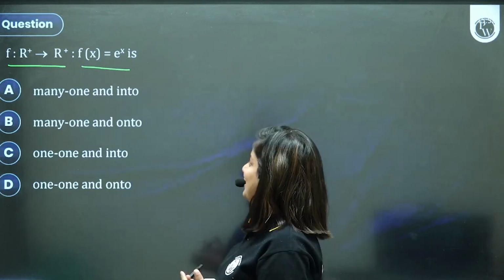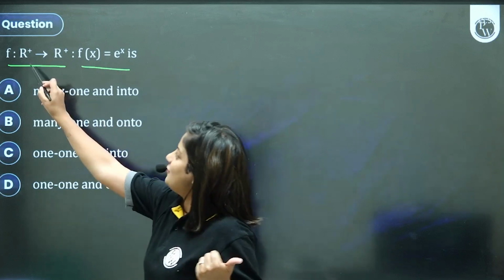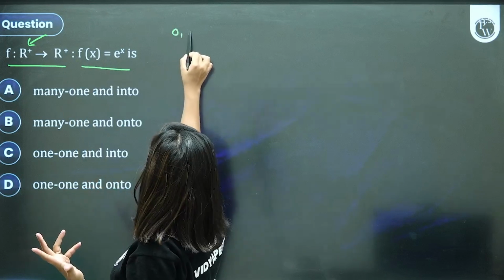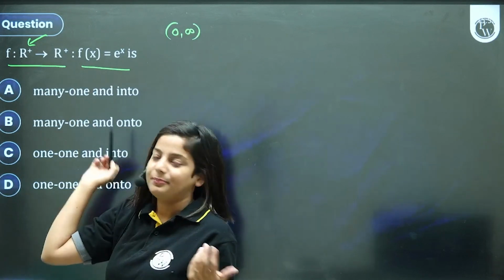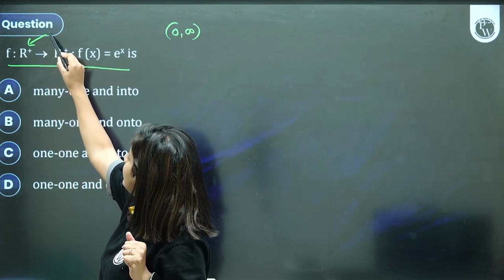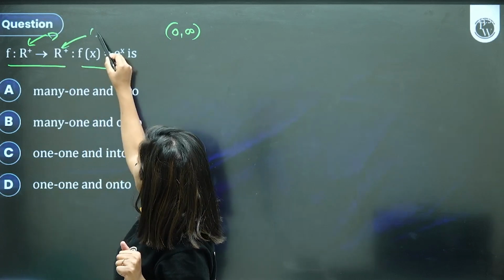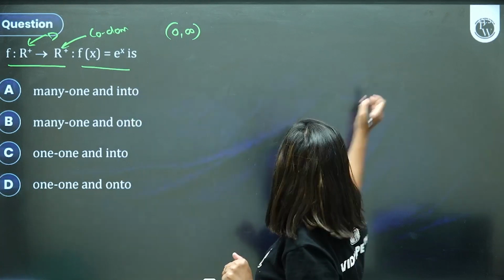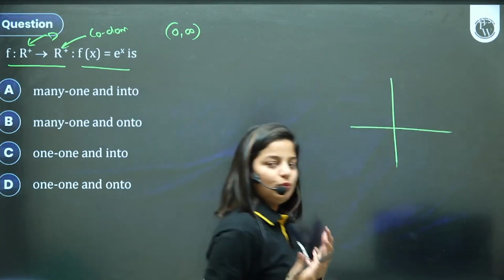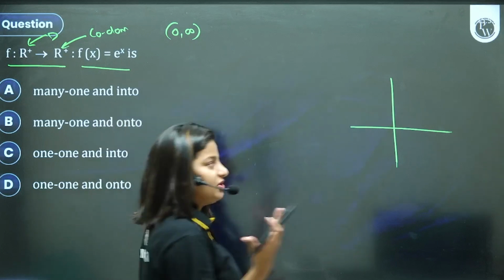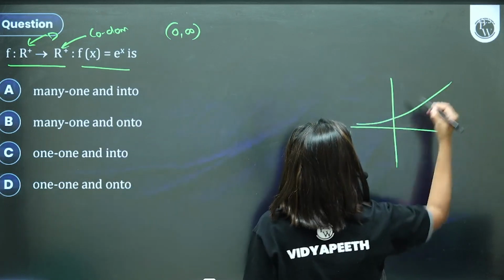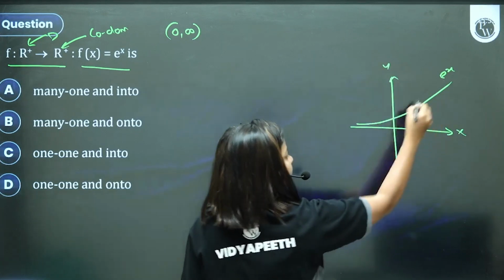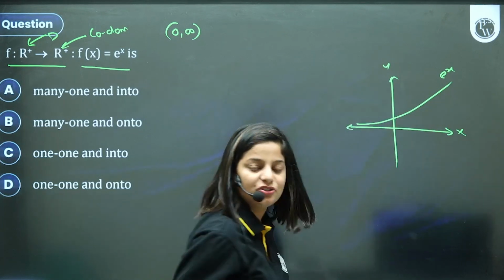Okay, let's read: a function from all real plus to real plus. These are positive numbers. In other words, I can write them as 0 to infinity, with 0 and infinity not included. The first part is always the domain and the second part is the codomain, not the range. We have to find whether it's one-to-one or many-to-one, into or onto, injectivity, surjectivity. Your e raised to x graph, if you all know very well, this is how the graph is, correct? It's asymptotic to the x-axis, never touches it.